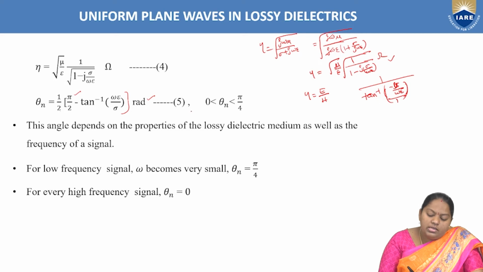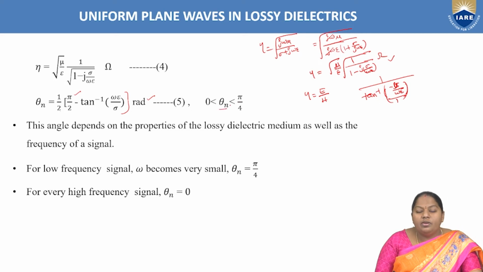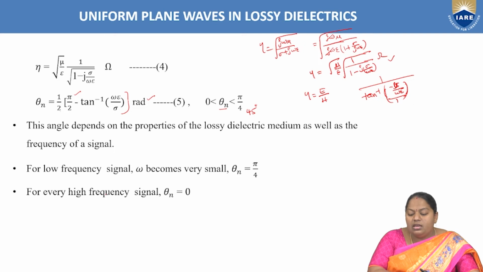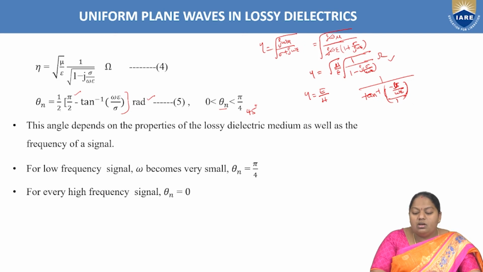As we know, this theta n ranges from 0 to pi by 4. Pi by 4 means how much is the angle? 45 degrees. Means the electric field strength E and the magnetic field strength H differ by 45 degrees phase angle in the lossy dielectrics.